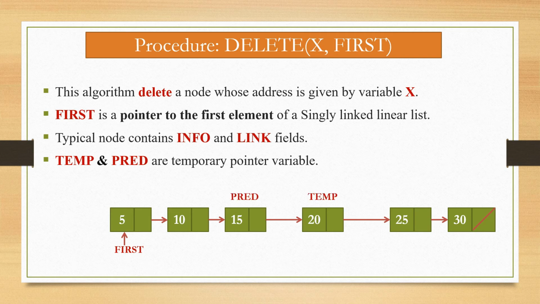For that we have to make the node having value 15 our predecessor, and the node we have to delete we make that node as temp, and we have to assign link of temp to predecessor. So this node is deleted from here and it is given to avail. This way we can delete a node from a singly linked list.